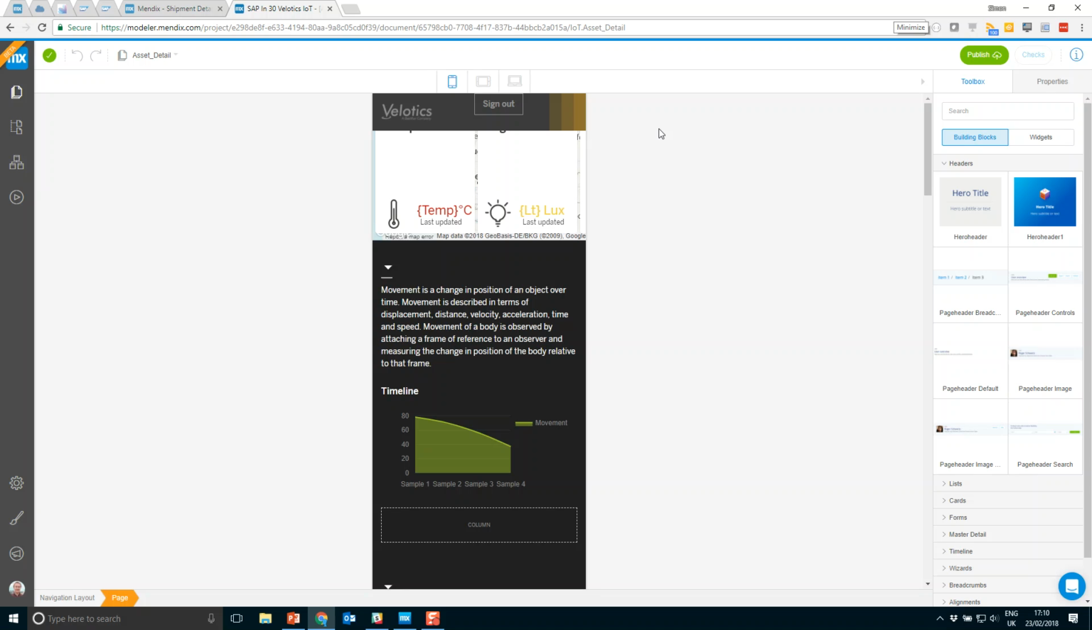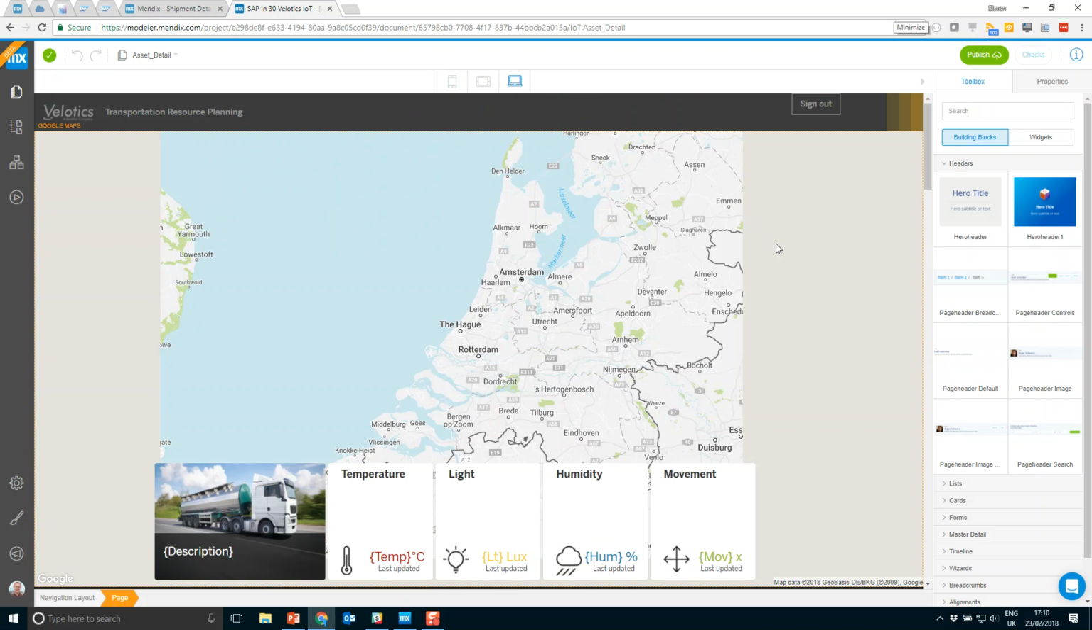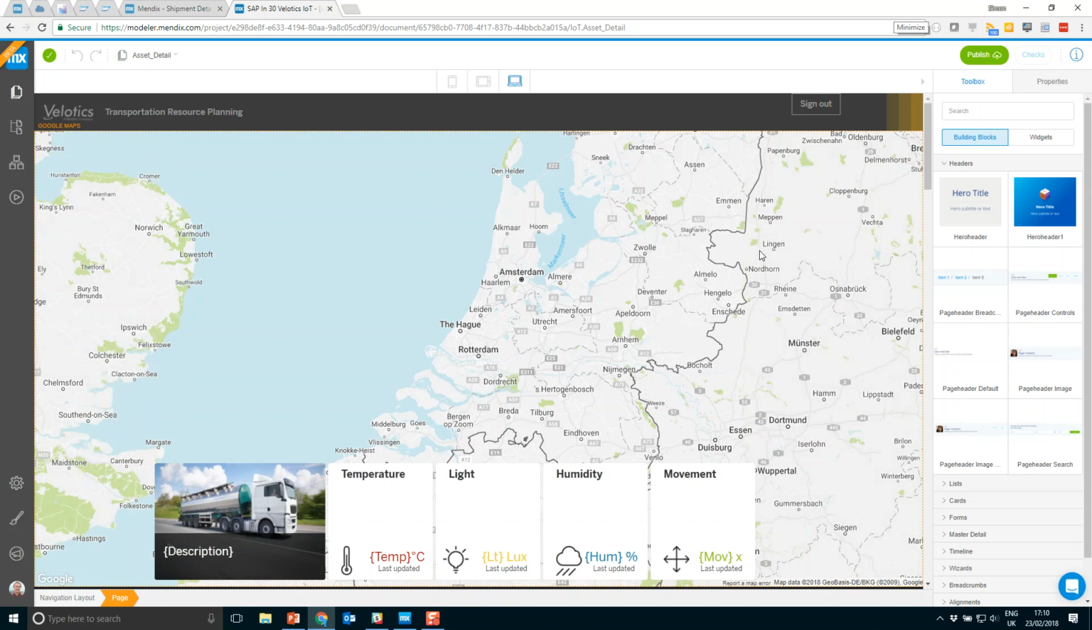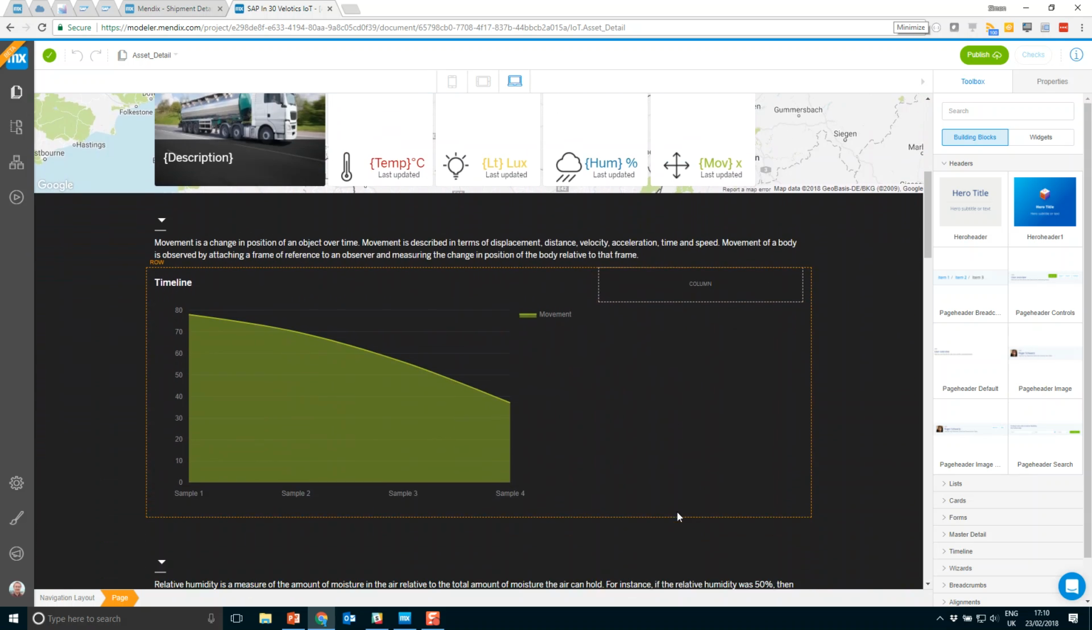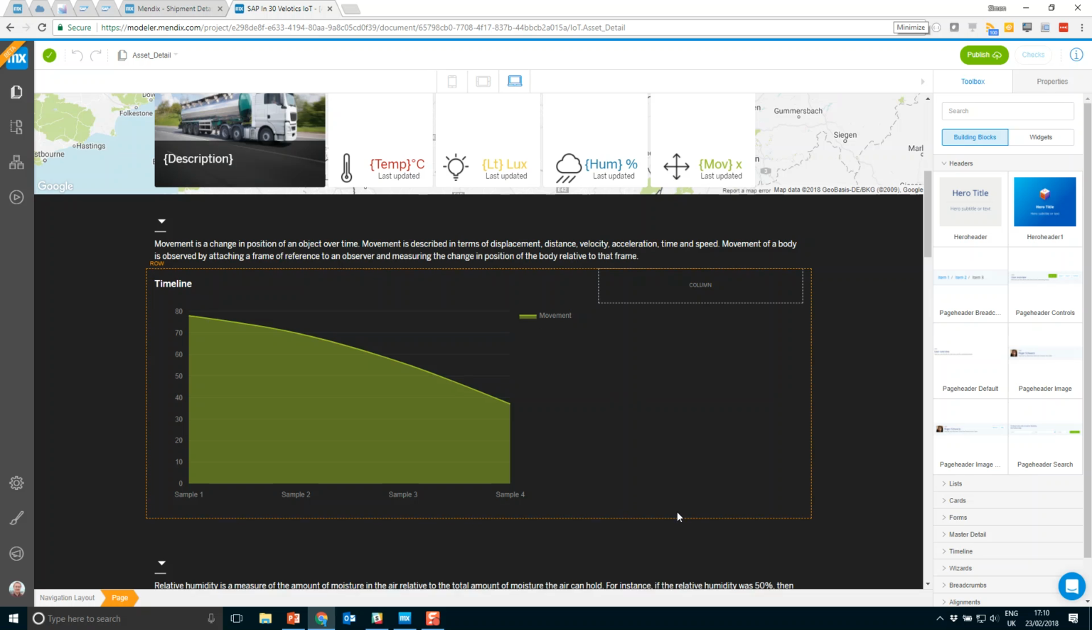So we now have the page open that we were on before in the Mendix web modeler, and we can decide to view this in mobile, tablet, and web. The Mendix web modeler is a frictionless environment, allowing you to build and deploy applications with a drag and drop interface using a what you see is what you get editor. So we can see the page here with our temperature, light, humidity, and movement. Also our graphs are displayed in a view here.